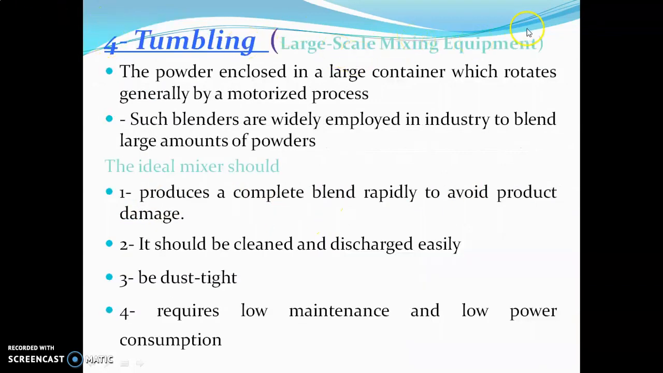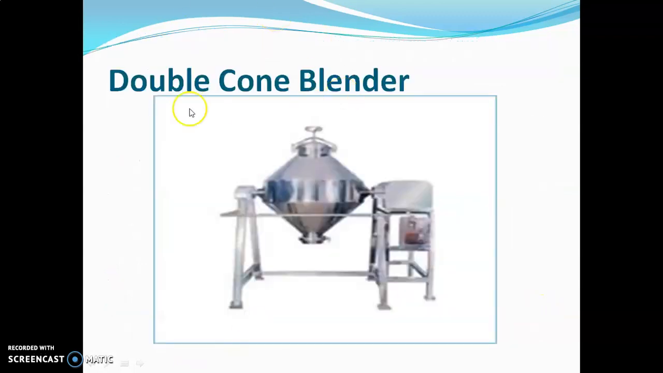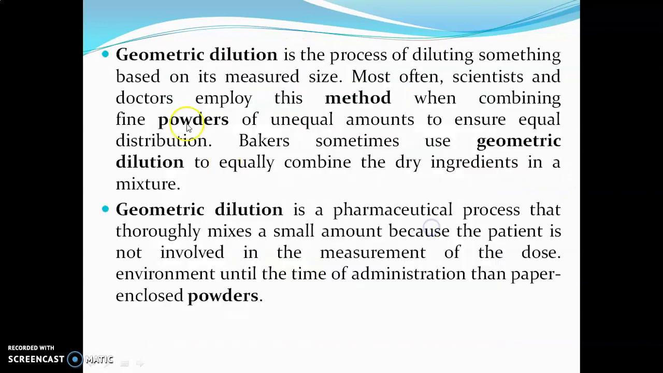Tumbling, the large-scale mixing equipment. The powder is enclosed in a large container which generally rotates by a motorized process. Such blenders are widely employed in industry to blend large amounts of powders. The ideal mixer should produce a complete blend rapidly to avoid product damage. It should be clean, discharge easily, be dust tight, and require low maintenance and low power consumption. This is a double cone blender.